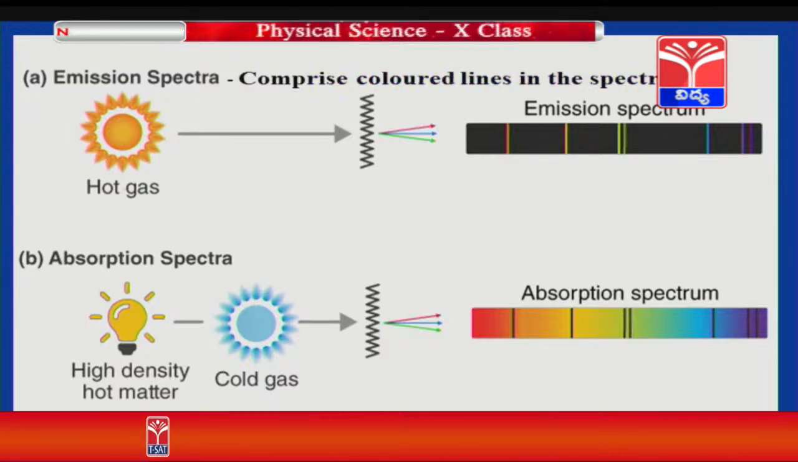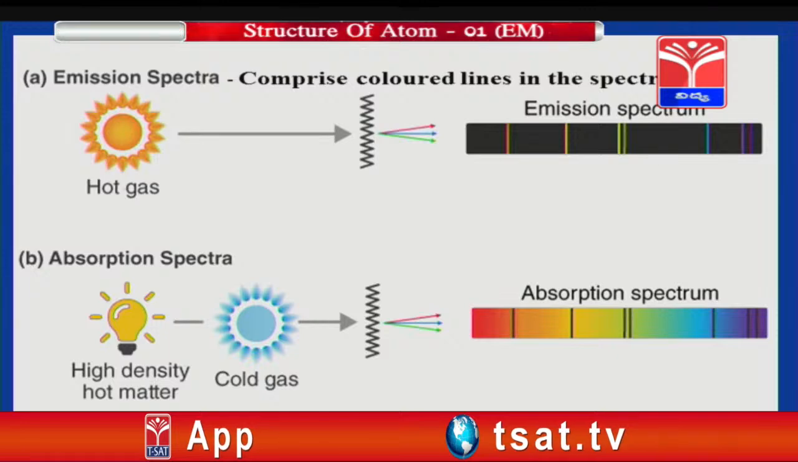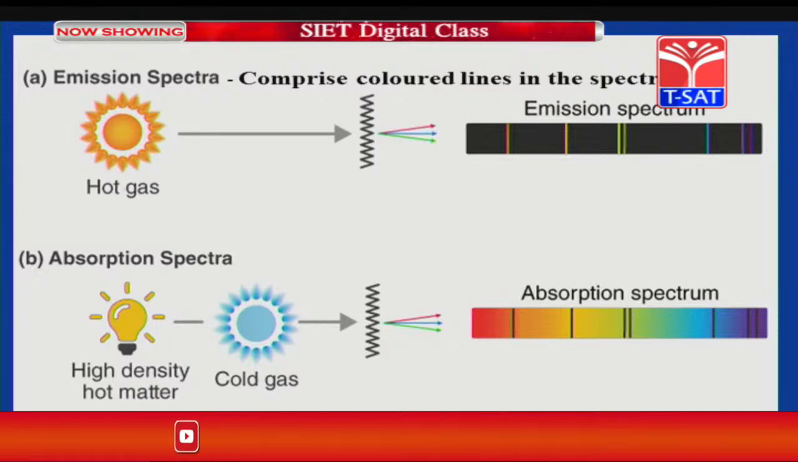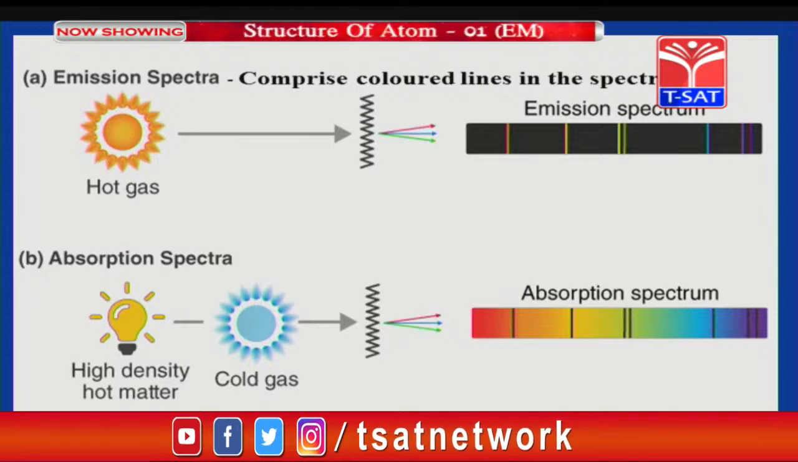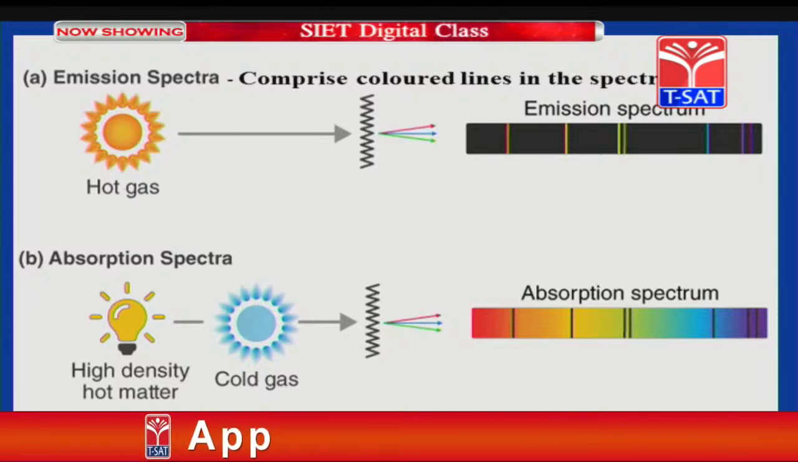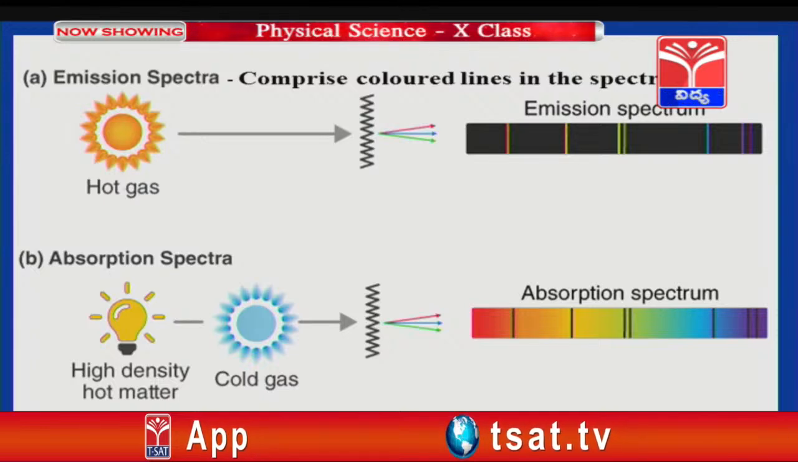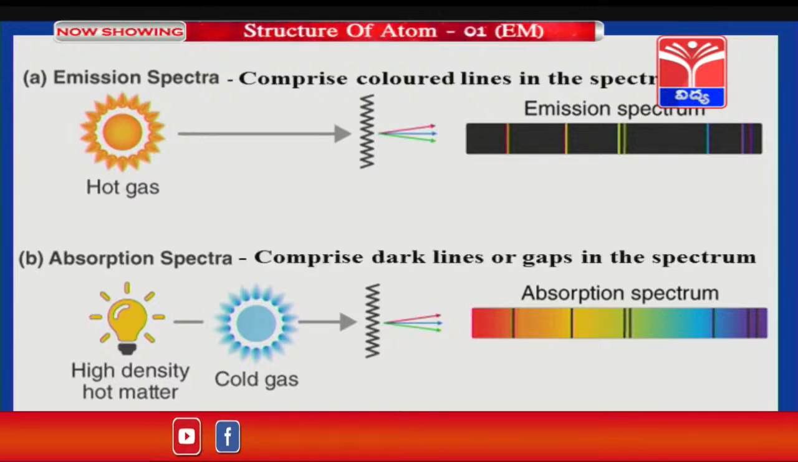In the case of emission spectra, it comprises colored lines on a dark background, as you observe. When the emitted radiations are collected on a photographic plate, you find this kind of emission spectrum. In this emission spectrum, the background is black and the visible colored lines can be noticed. Children, when do you get the absorption spectra?